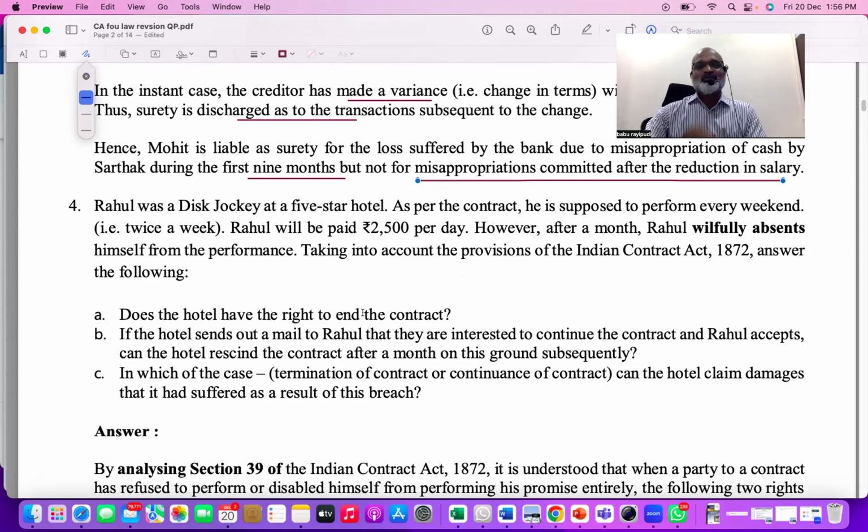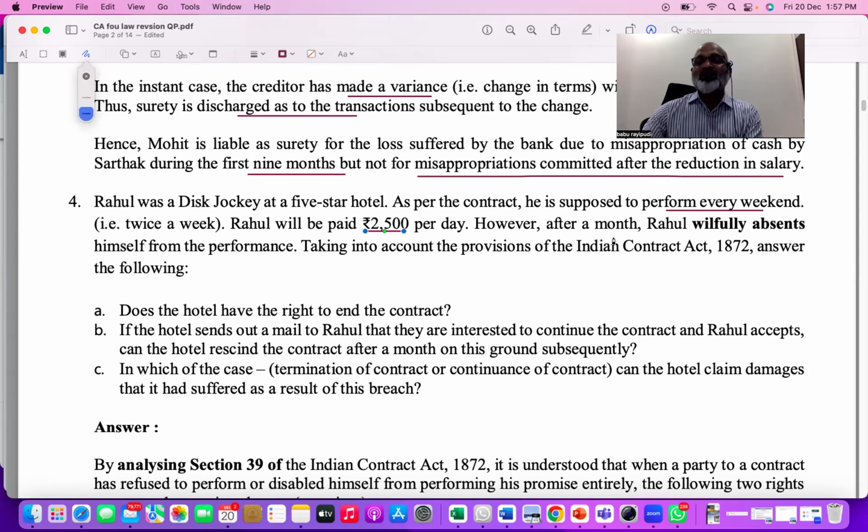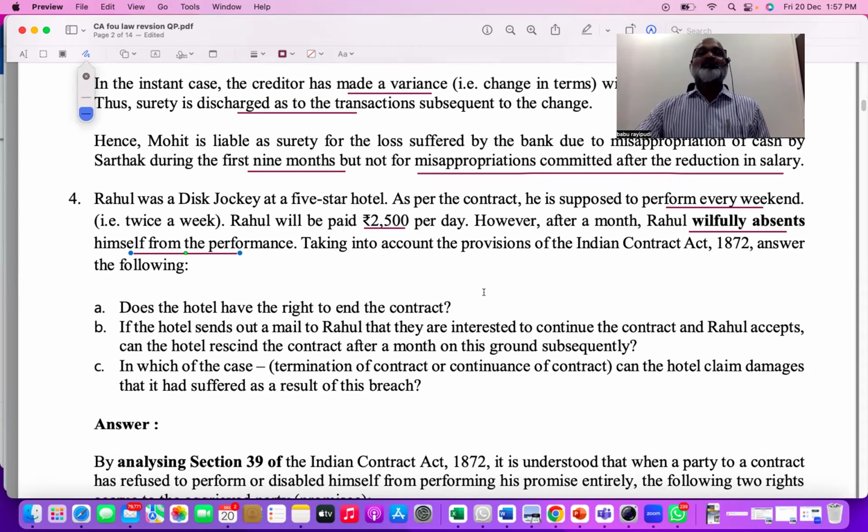Next question, fourth question I'm reading. Rahul was a disc jockey at a five-star hotel. As per the contract, he's supposed to perform every weekend, twice a week. Rahul will be paid 2,500 rupees per day. However, after a month, Rahul willfully absents himself from the performance. Means he agreed to perform twice a week, but he deliberately did not attend to perform. Taking into account the provisions of the Indian Contract Act, answer the following questions.